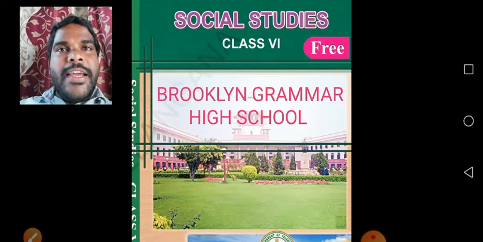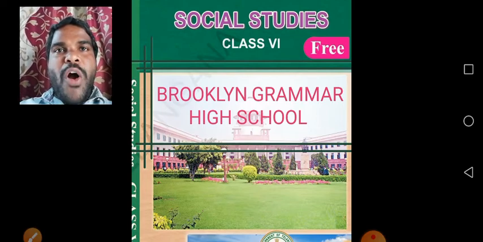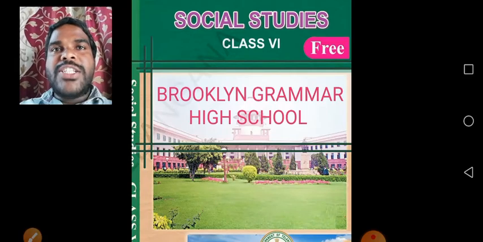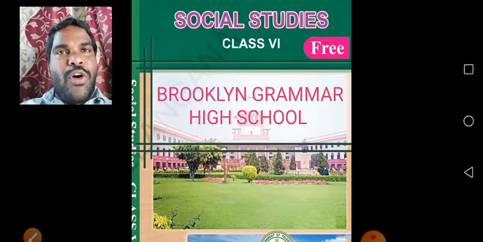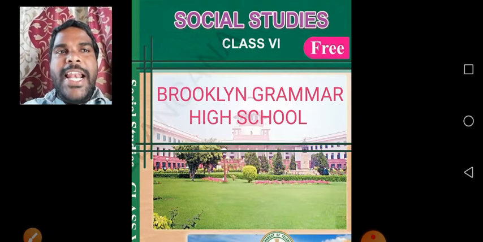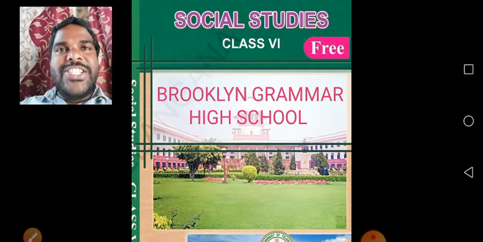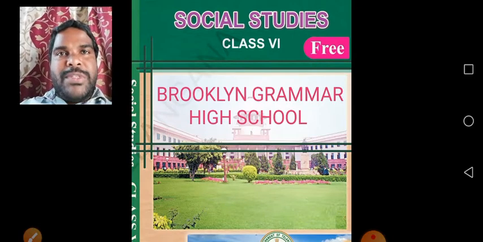Children, in the previous class we discussed the third chapter, part A. What is the third chapter name? Landforms. Understand, children? In this chapter we have learned about the three main kinds of landforms.